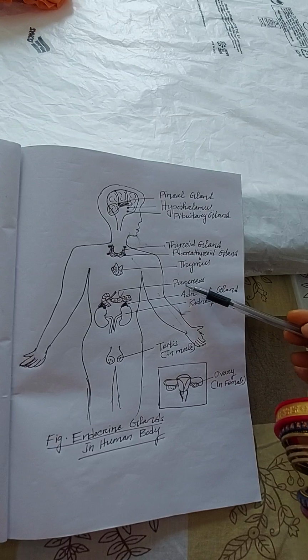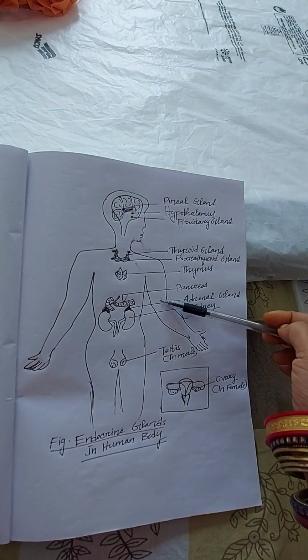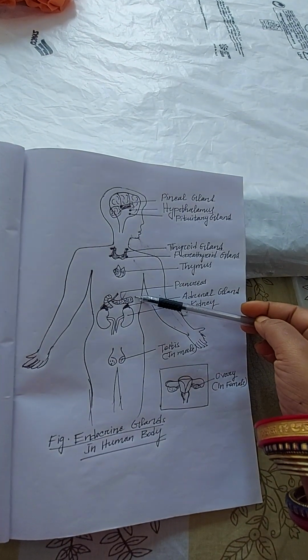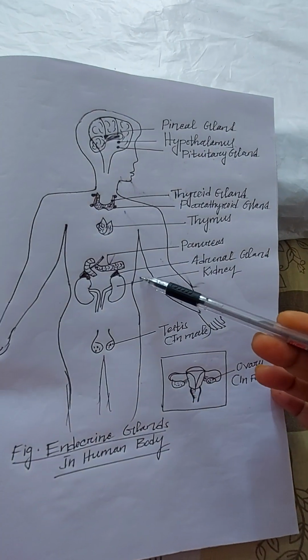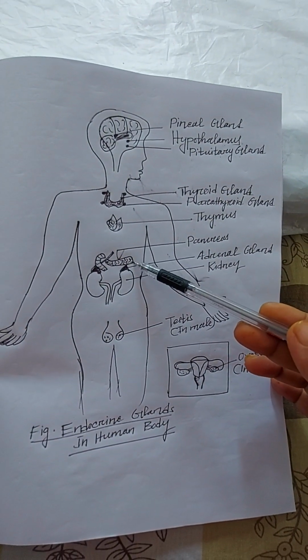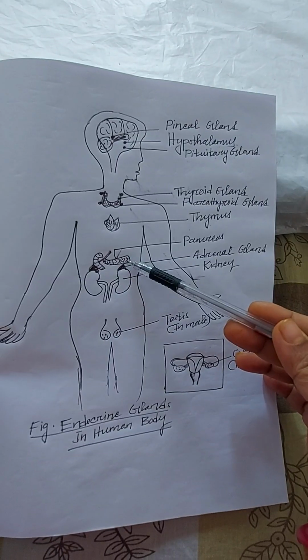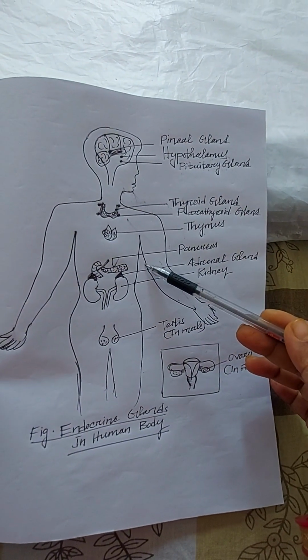Next, coming to the next endocrine gland, that is the pancreas. What is the function of the pancreas? The pancreas is also known as a heterocrine gland. Why is it called a heterocrine gland? Because the pancreas acts as both an exocrine gland and an endocrine gland.